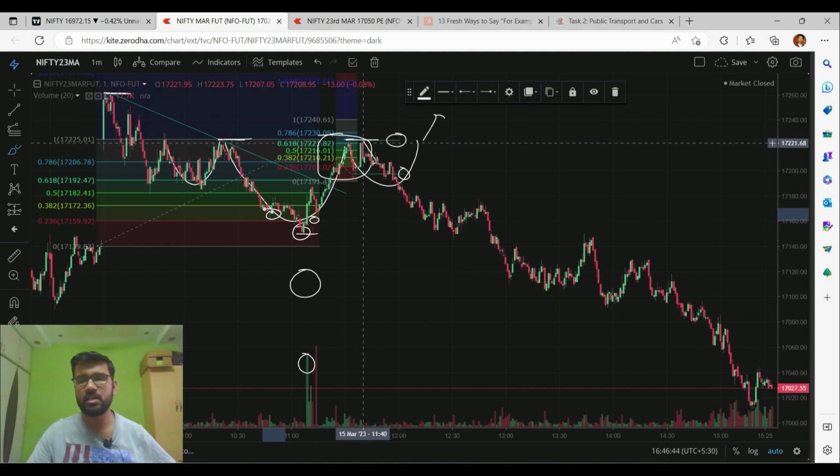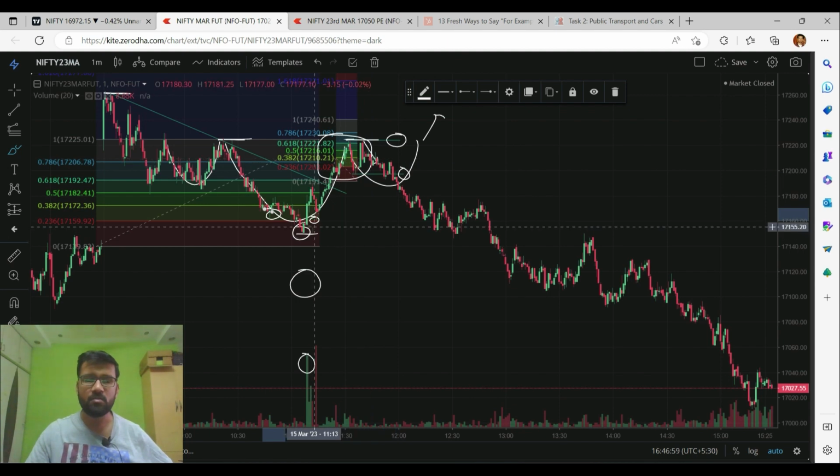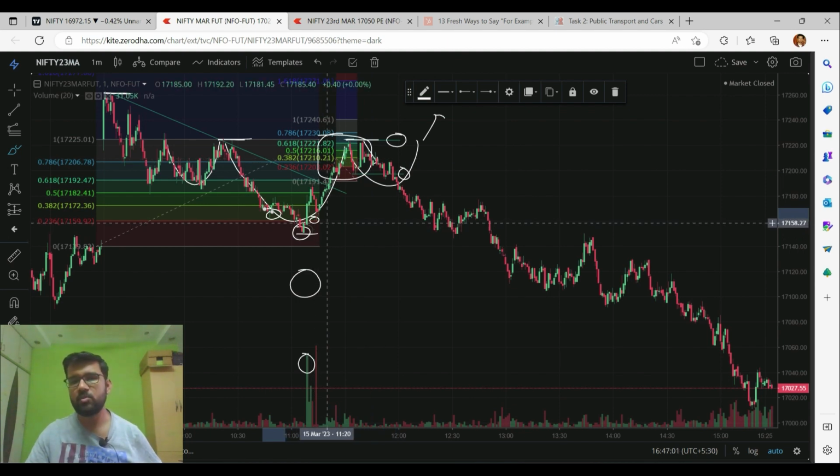So when the market again took this level as a resistance point, I thought the market may not go above this level, and the market was coming down continuously, so I booked my complete profits and came out of the market. So this is about my call options.